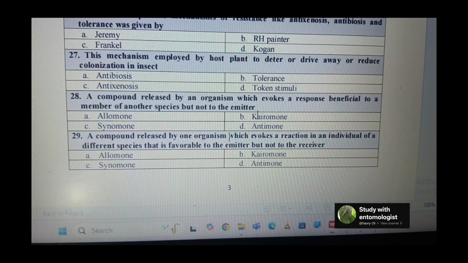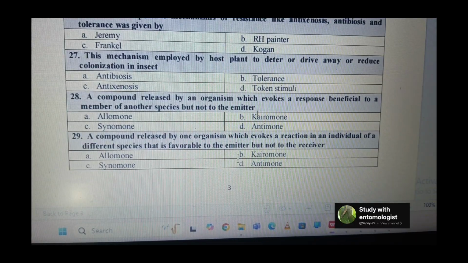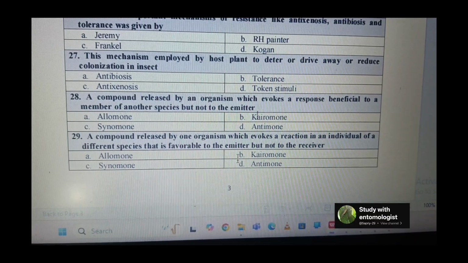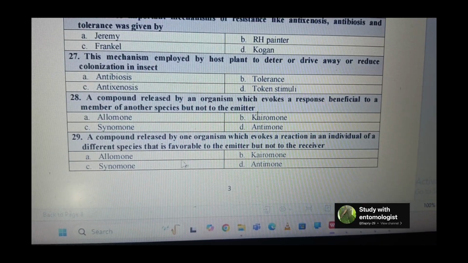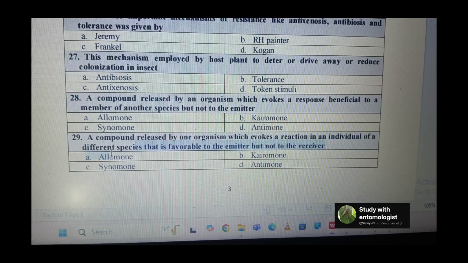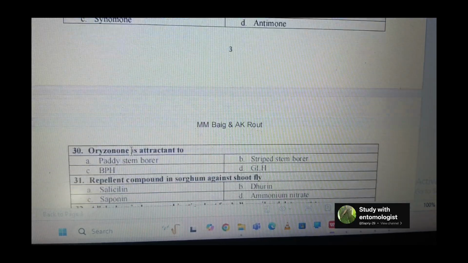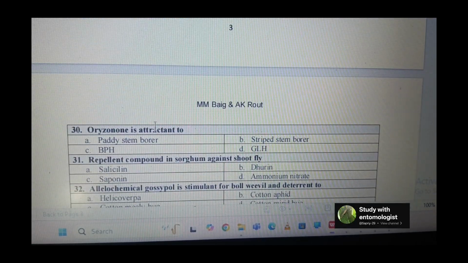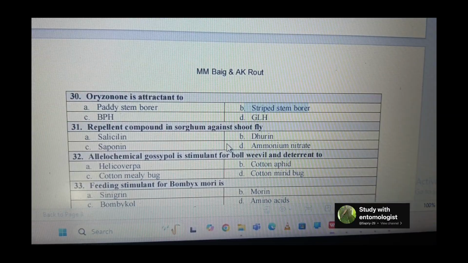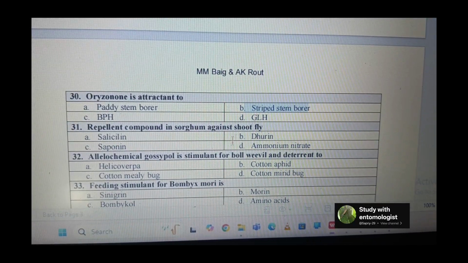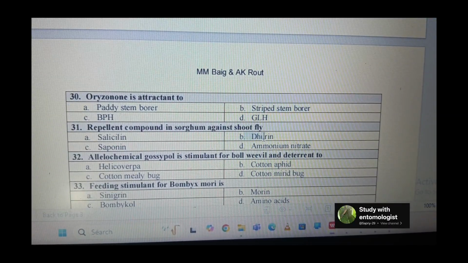Next question is a compound released by one organism which evokes a reaction in an individual of a different species that is favorable to the emitter but not the receiver. So it is known as allomone. Next question: oryzanone is an attractant to the striped stem borer. Next is the repellent compound in sorghum against shoot fly, it is dhurrin, that is HCN.